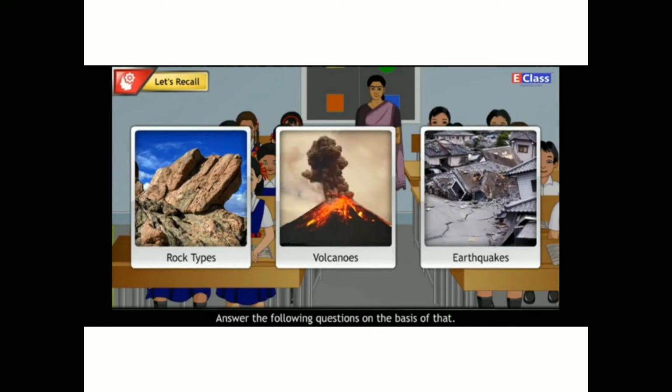When an earthquake occurs, what happens exactly? How are igneous rocks formed? What is a volcano? Which materials come out during a volcanic eruption? In which state of matter are these materials? Are these materials cool or hot, and why?